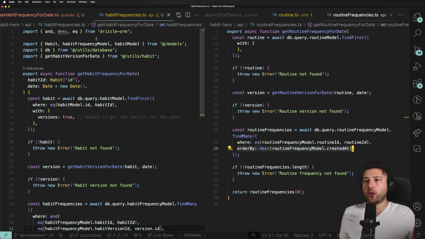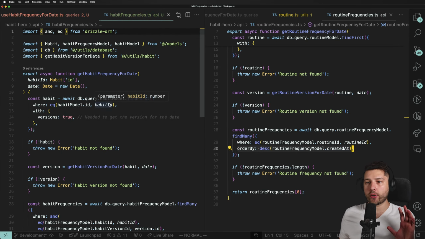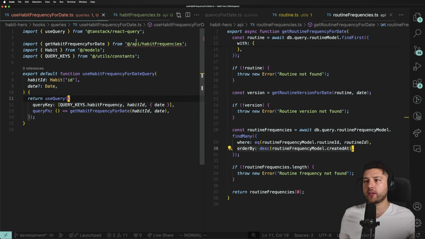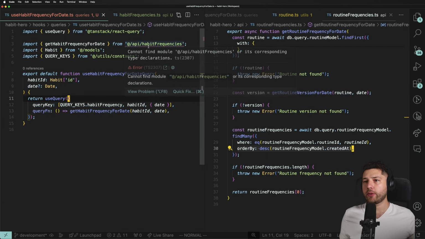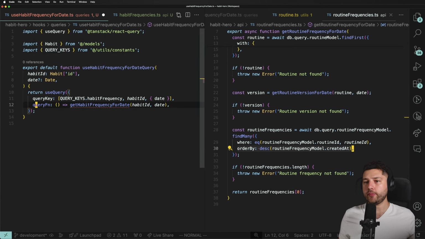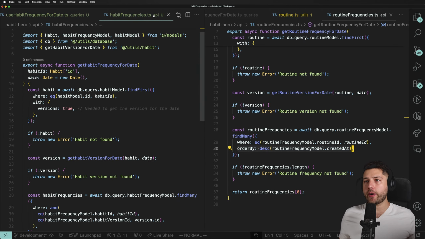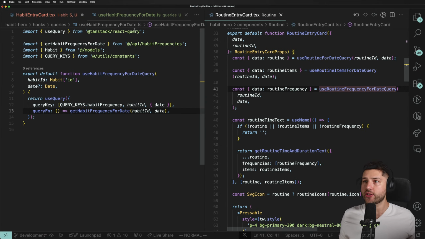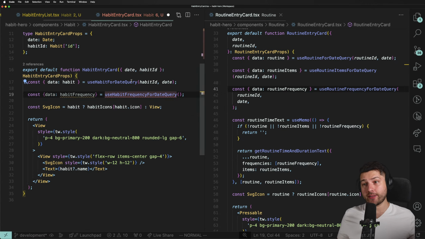Cool. So now we did our get habit frequency for date. Perfect. So we're going to save that. Then we need to create... Oh, we already have it. Perfect. Habit frequencies. There we go. Perfect. We have our query. We can close this, and we can import this because it now exists.